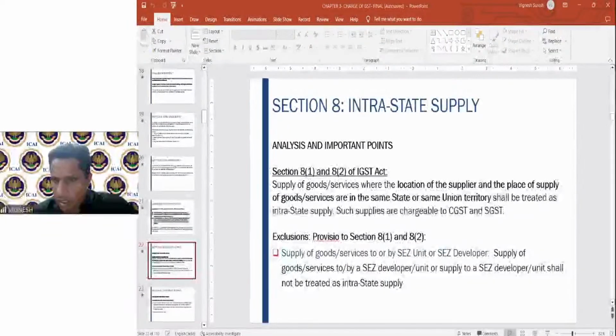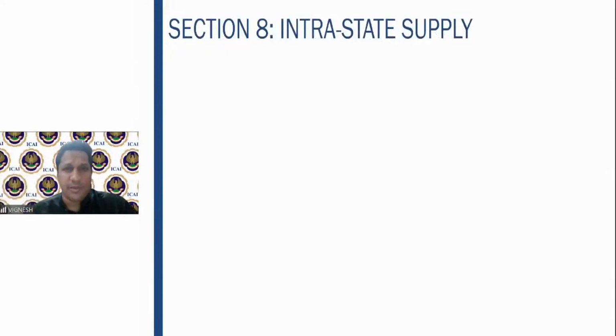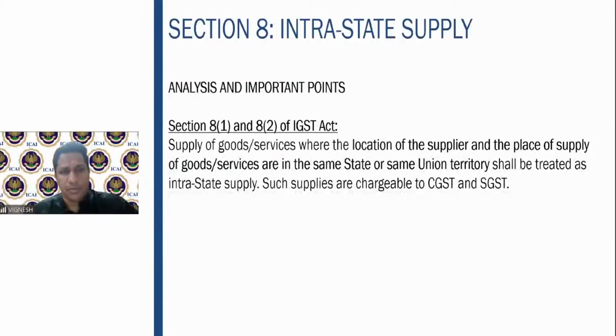Yeah, one doubt here. Sir, it means that if the branch of a foreign company is located in India, the transactions between head office and branch are treated as interstate transactions. Branch is in India, head office is outside India. Export or import, GST applies 100%. No doubt about it. Fine. Export means it will be zero rated. Import means tax will come. Fine. Sriram, I hope you got that clarification.